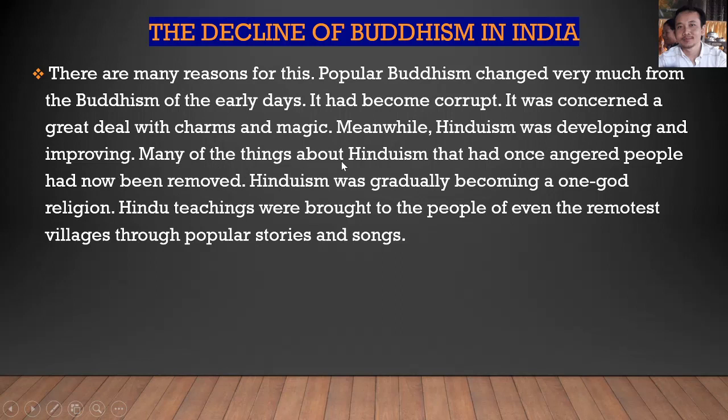Many things about Hinduism that had once angered people had now been removed. Hinduism was gradually becoming one God's religion. Hindu teachings were brought to the people of even the remotest villages through popular stories and songs.